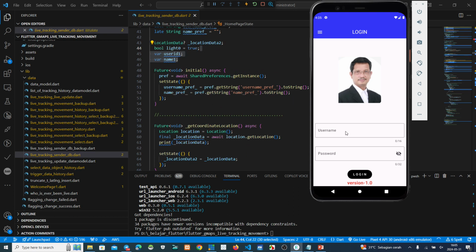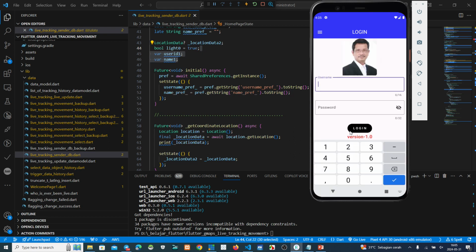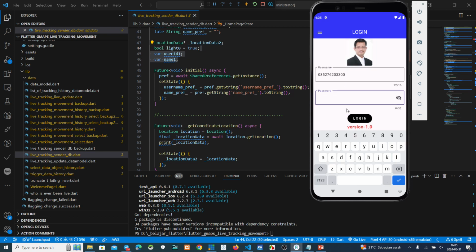I make a login first. Okay, this is my login, 085276203300, and then this is my password. Login.